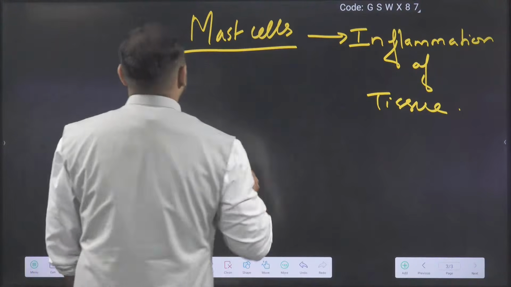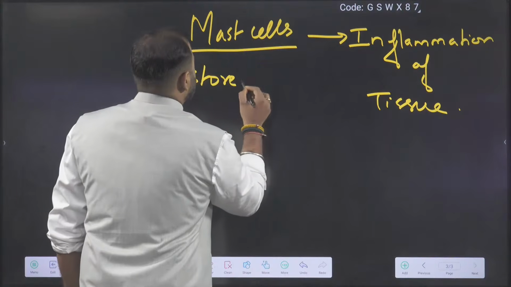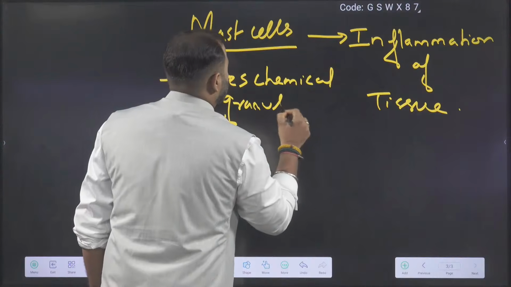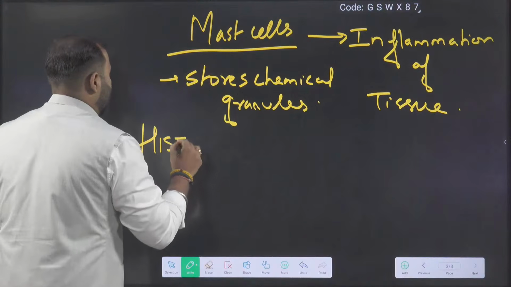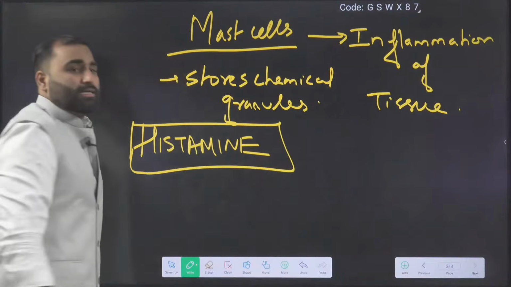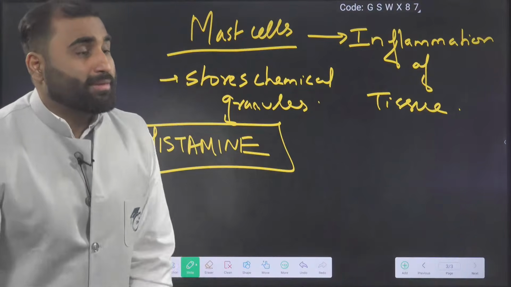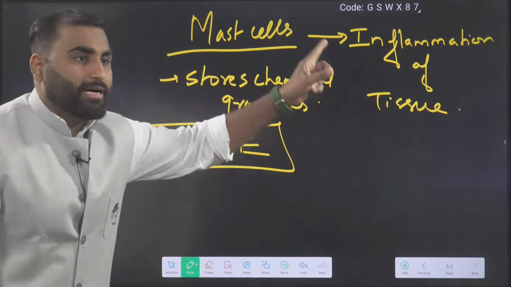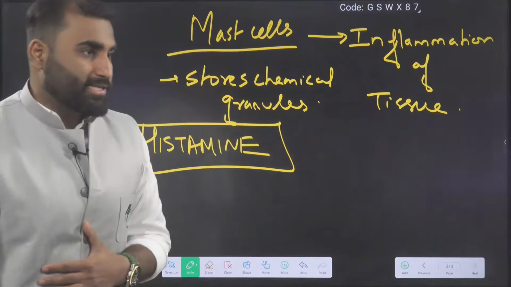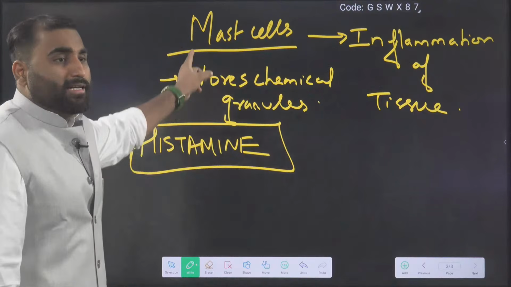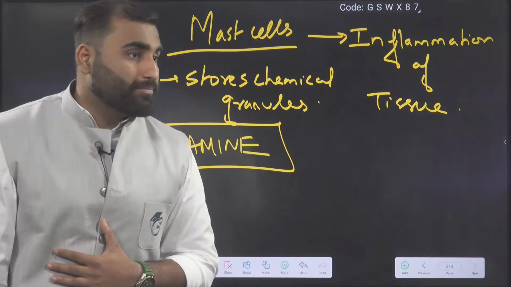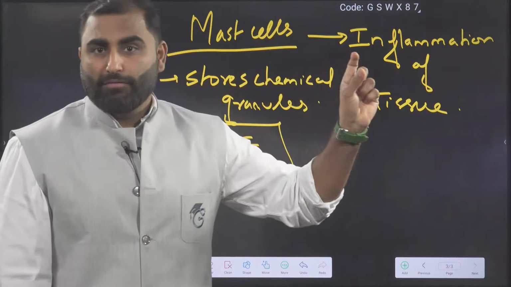Because the mast cell stores different chemical granules. One of the important chemicals is histamine, that causes the inflammation. What it exactly causes, we are going to study in the higher classes. So histamine that is stored by the mast cell causes the main inflammation. Are we clear? So mast cells, remember, are very important for inflammation.